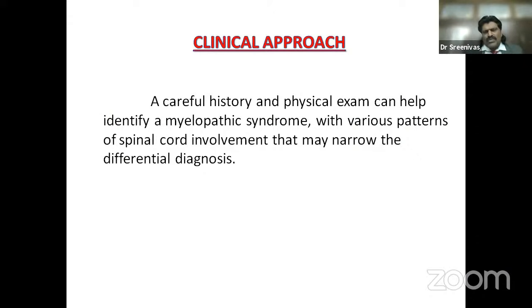Now, having understood all the concepts and diagnostic approach, what is the best clinical approach? This is very, very important for students. Suppose a case of paraplegia comes, what is the best clinical approach? I feel this is the best clinical approach. A careful history and physical exam can help identify a myelopathic syndrome with various patterns of spinal cord involvement that may narrow the differential diagnosis.